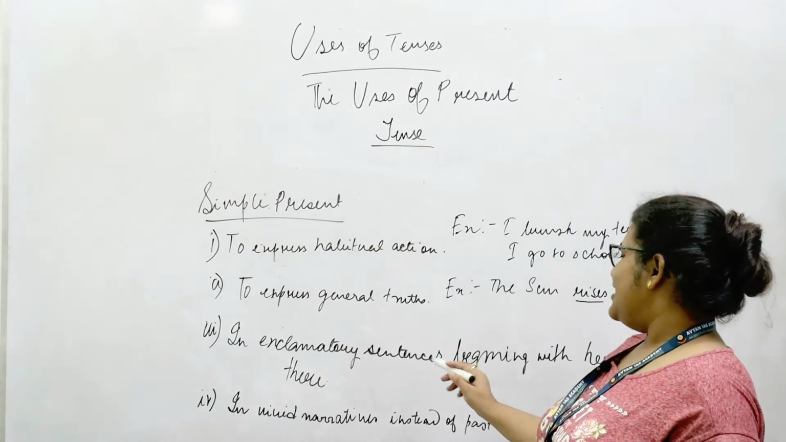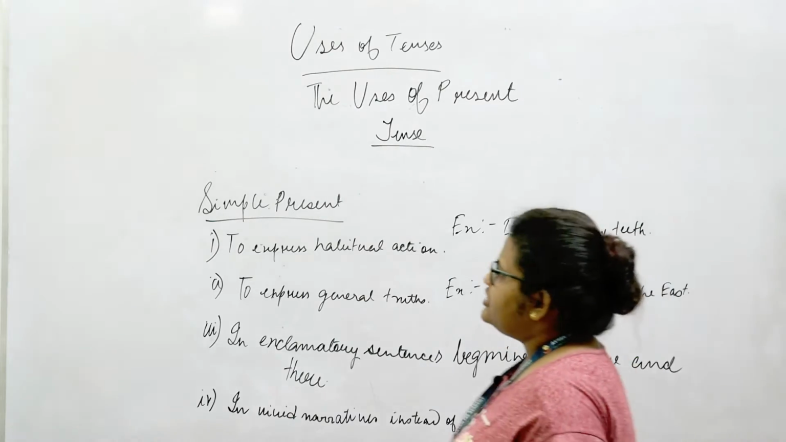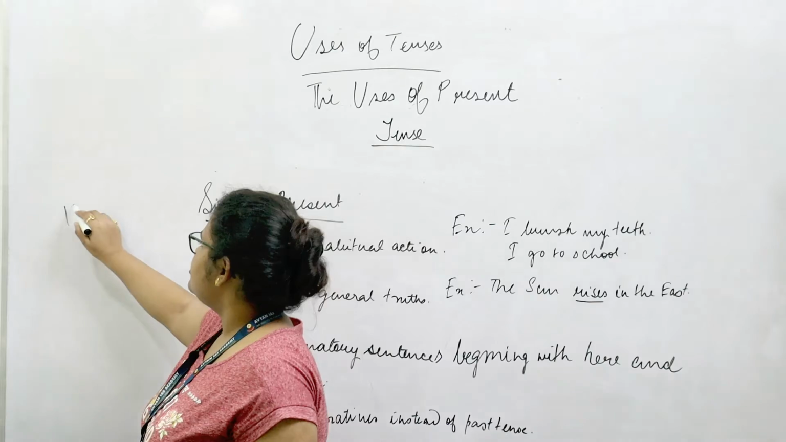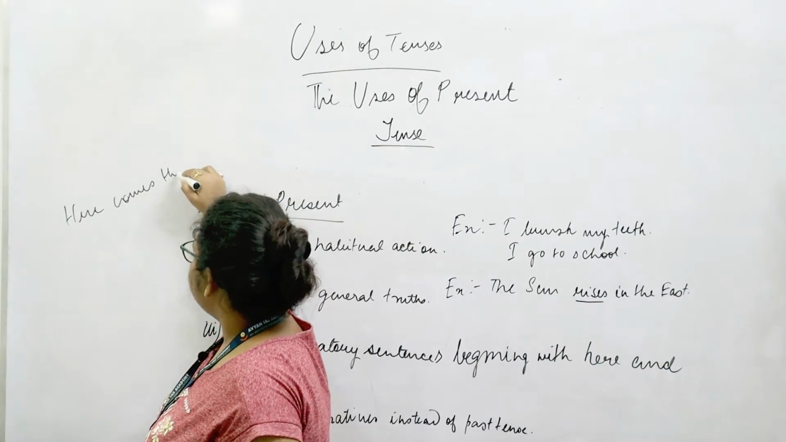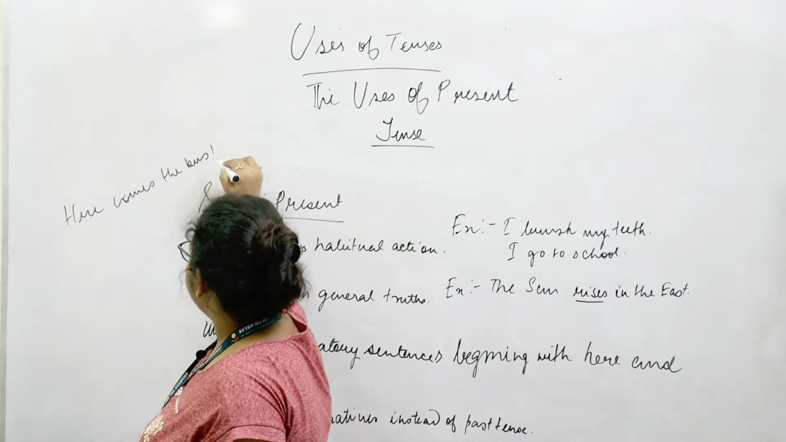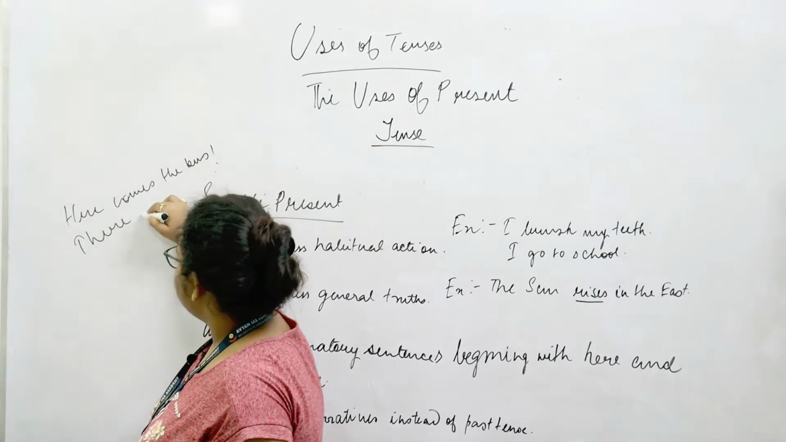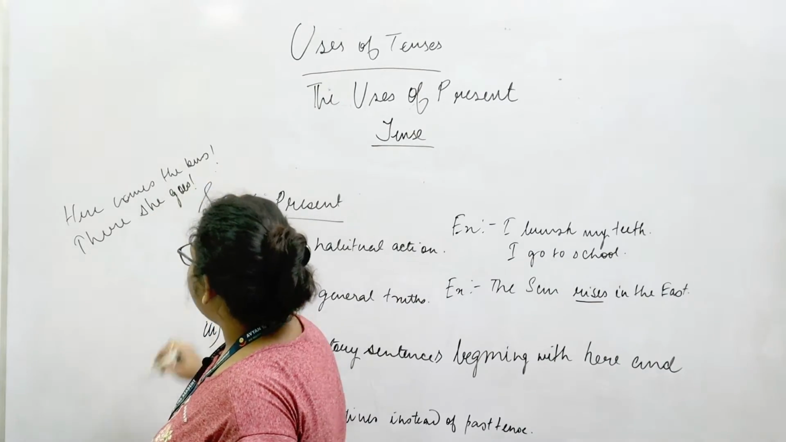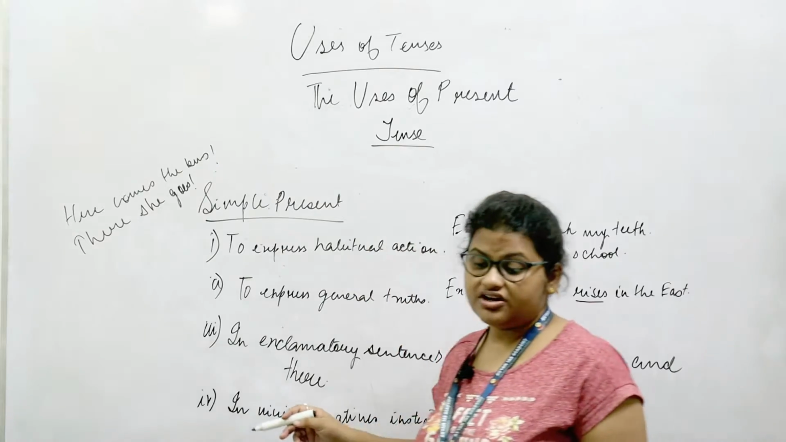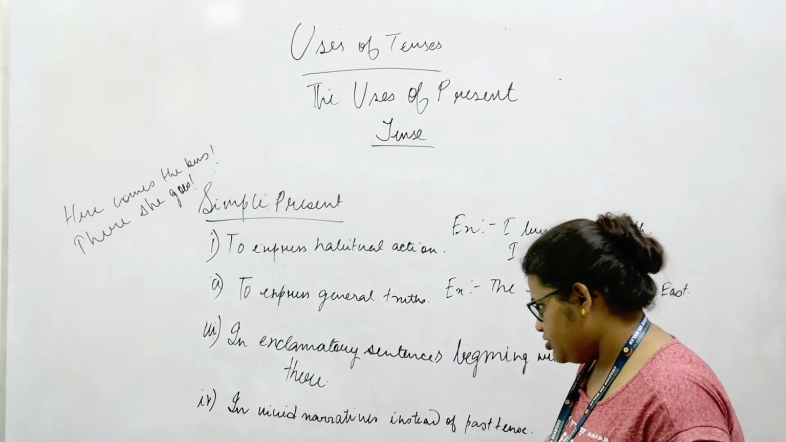The next would be in exclamatory sentences beginning with here and there. For example, if we say, here comes the bus. Or we say, there she goes. These are sentences which are just trying to talk about something that is happening at the present moment.